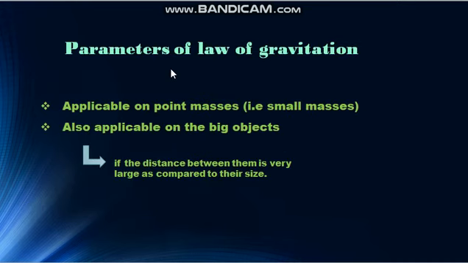Now we will discuss the parameters of the law of gravitation. The law of gravitation is applicable on point masses. It means that it is applicable on small masses, but is also applicable on large objects if the distance between them is very large as compared to their size. For example, if you want to find the force of gravitation between the earth and the moon, then you can use this formula, because the distance between the earth and the moon is very large as compared to their size. Then these masses are considered as point masses.